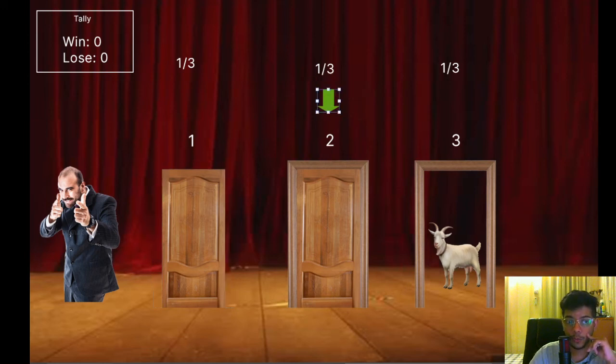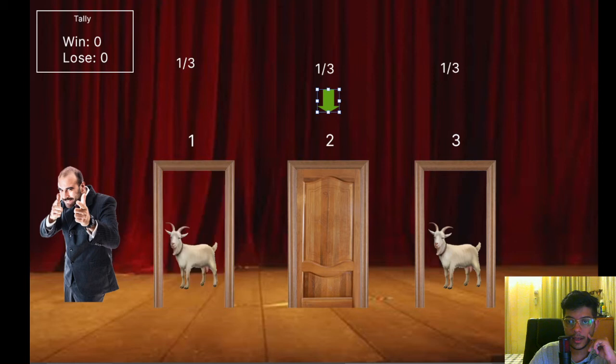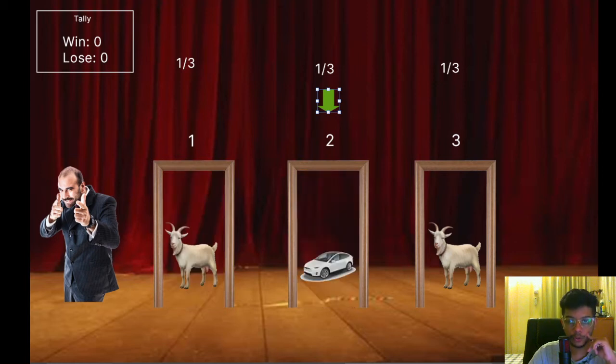and then the game show host decides to open door 1 and then opens door 2. And here, if you make that switch in this particular case, you win the car, right? So let me just quickly update the tally. So in this particular case, if you had made the switch, you actually end up winning the car.